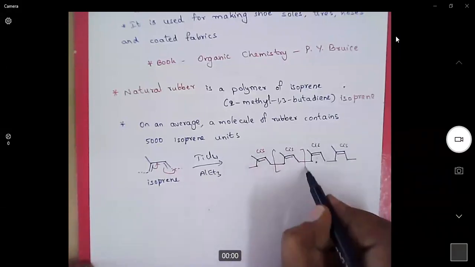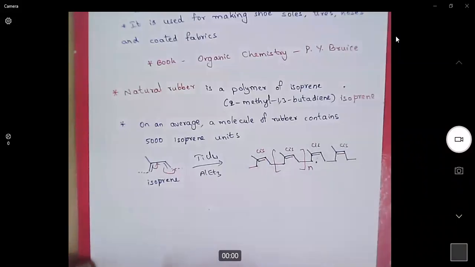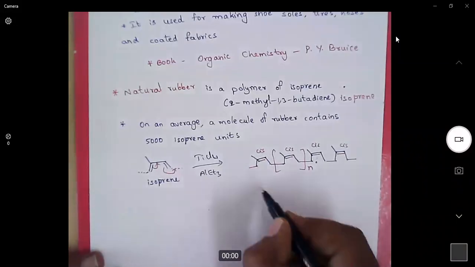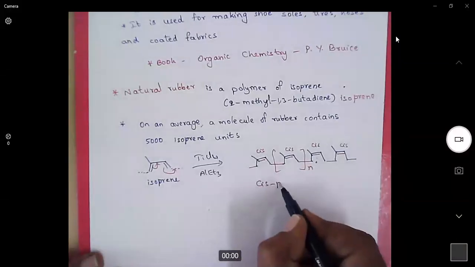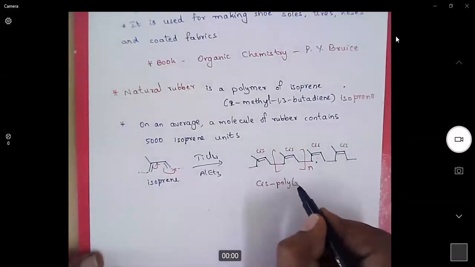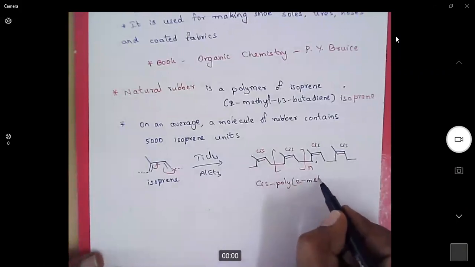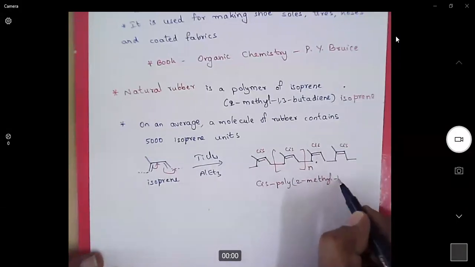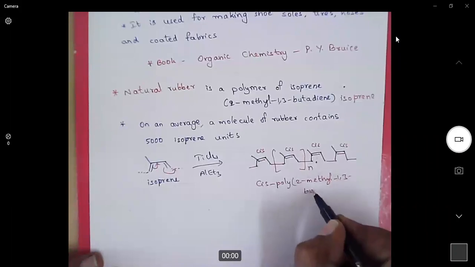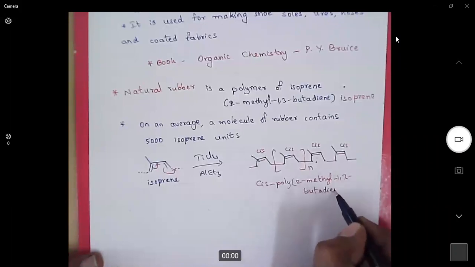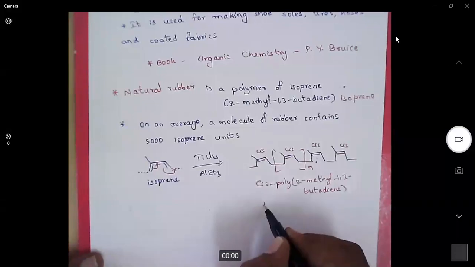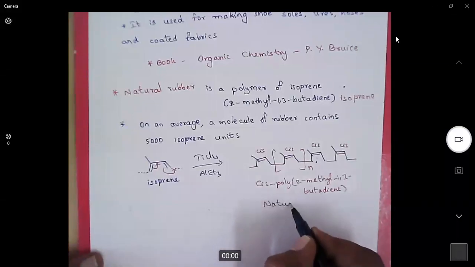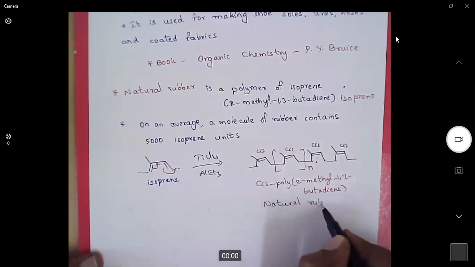One simple monomer is this one. This is called cis poly 2-methyl 1,3 butadiene, because it is all cis-tactic. This molecule is called natural rubber.